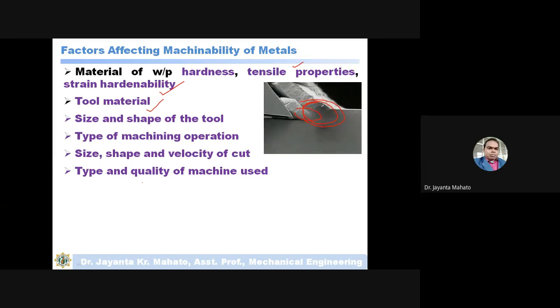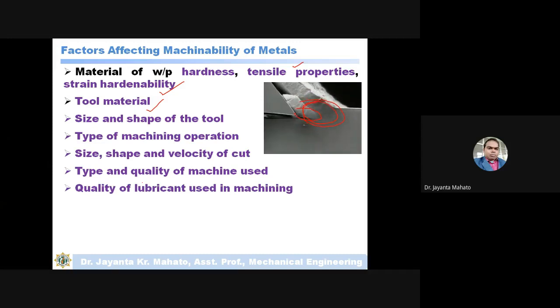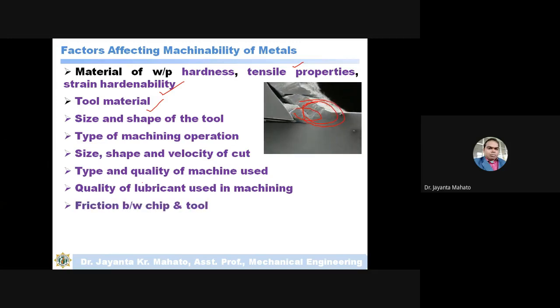So that is why machinability, as I told you a few minutes ago, depends on some conditions. These conditions are the affecting factors. During measuring of the machinability of metals, all these affecting factors are considered and kept constant. Next, the quality of lubricant used in machining: what quality of lubricant are you using? And the friction between chips and tool.